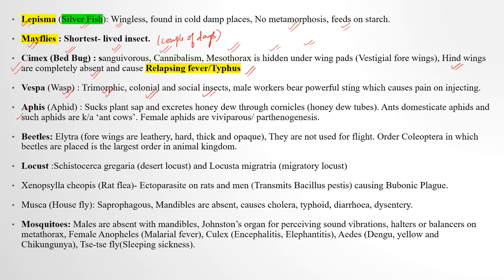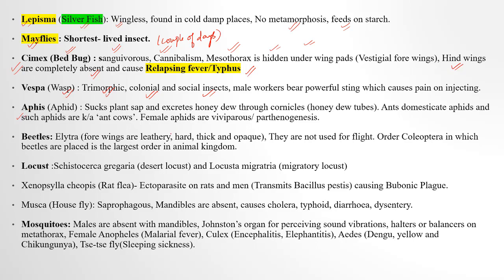Ants domesticate aphids and feed on the honey, and that is why they carry these aphids on themselves. The aphids which are domesticated, basically grown and cultured by ants, are known as what?